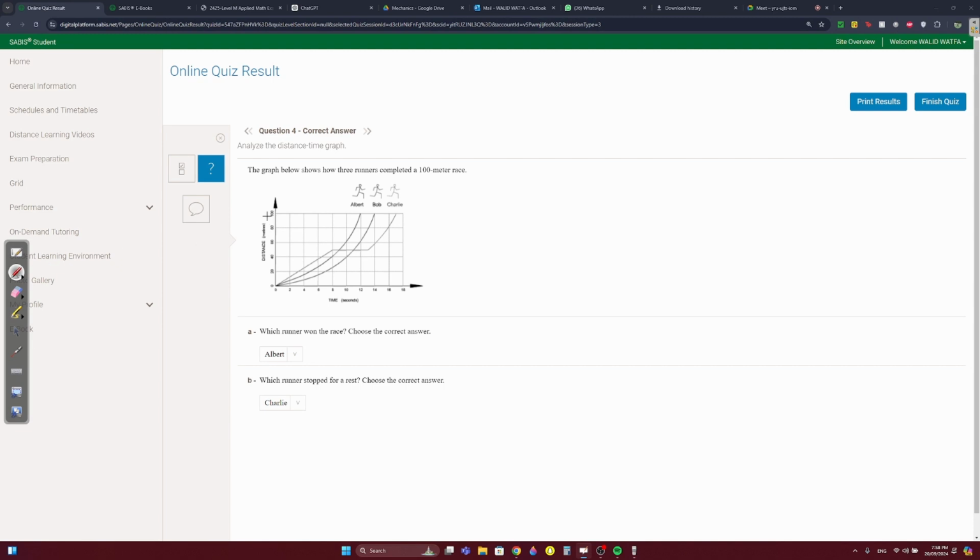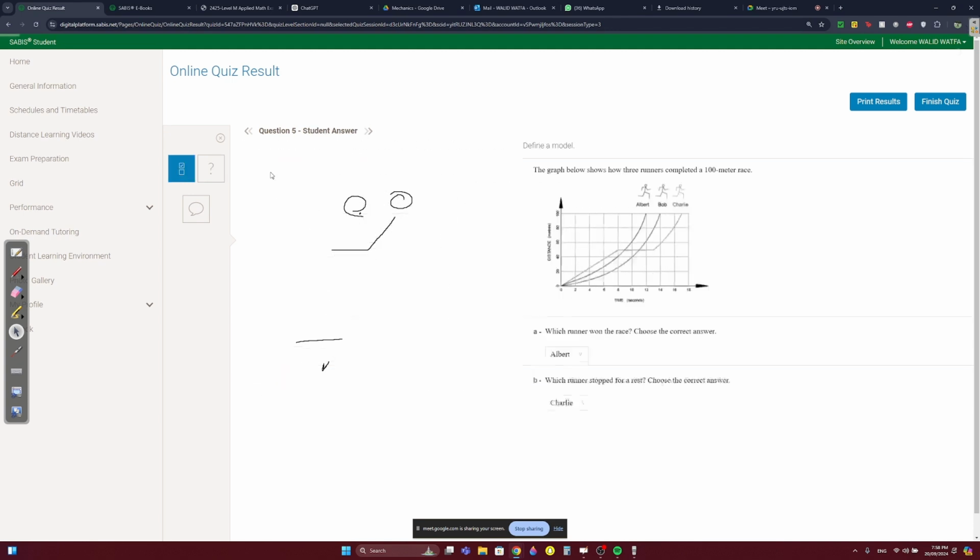Again, a question from a CA quiz. The graph below shows how three runners completed a 100-meter race. Who won the race? The one who won the race is the one that reached the distance in the shortest time, so Albert. And who stopped for a rest? The one that stopped is this one, and it's Charlie.